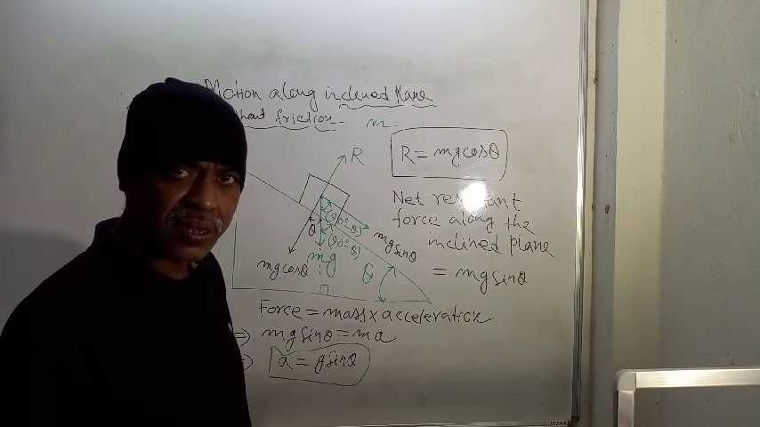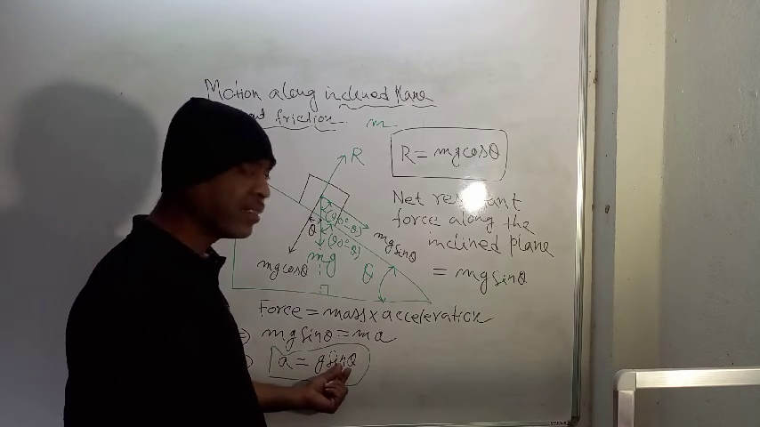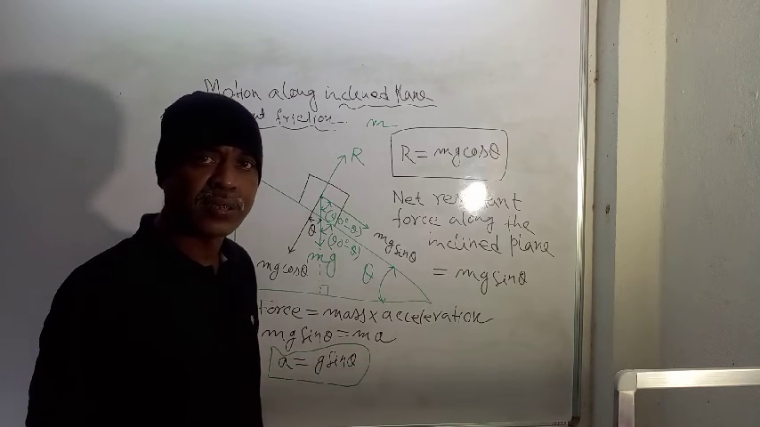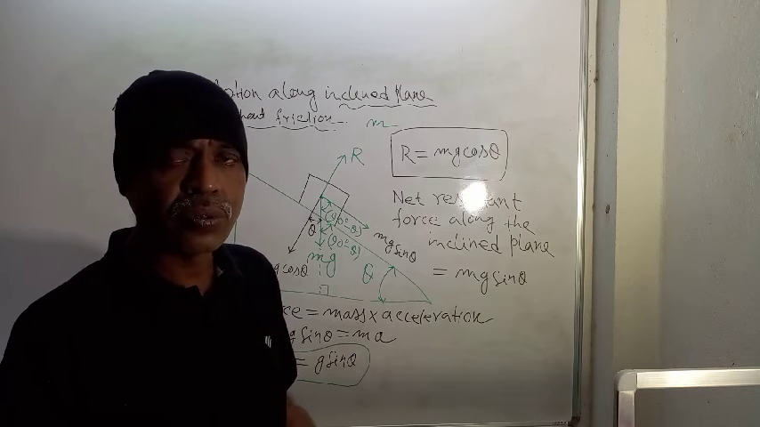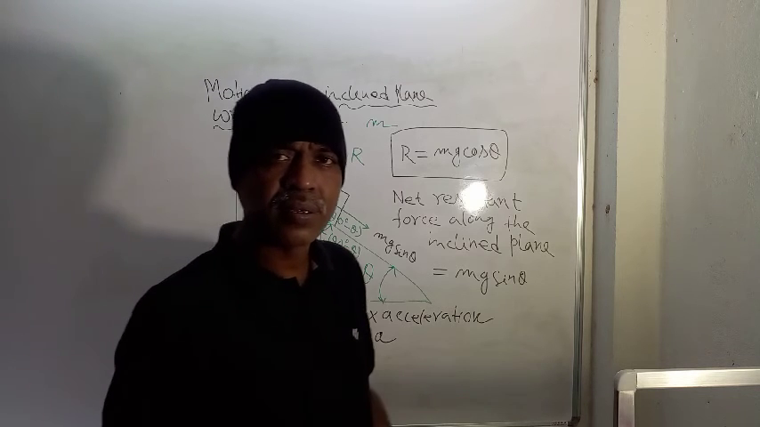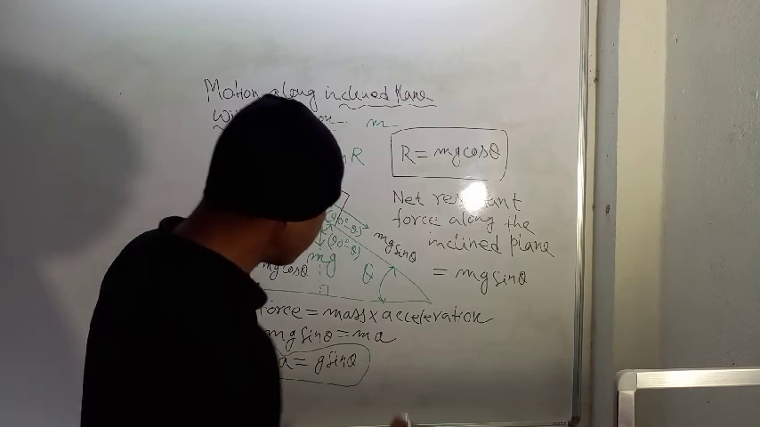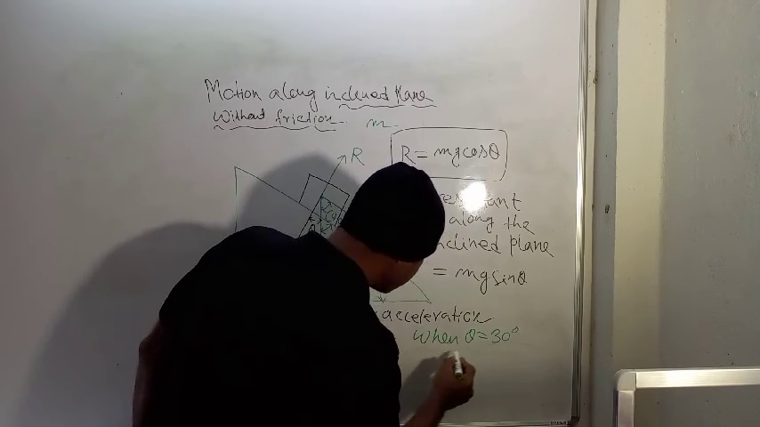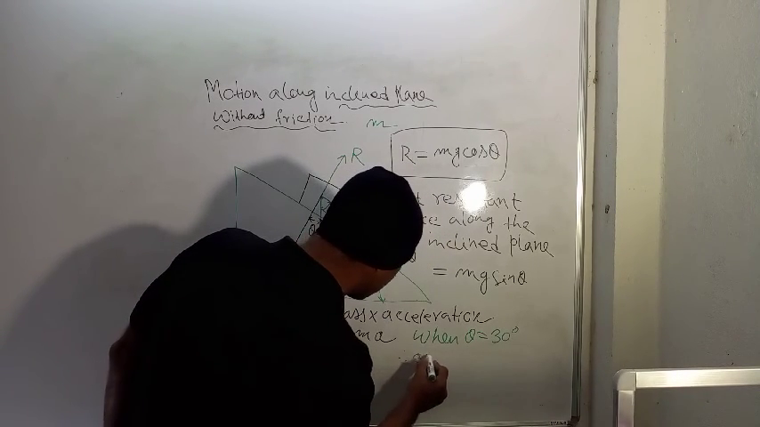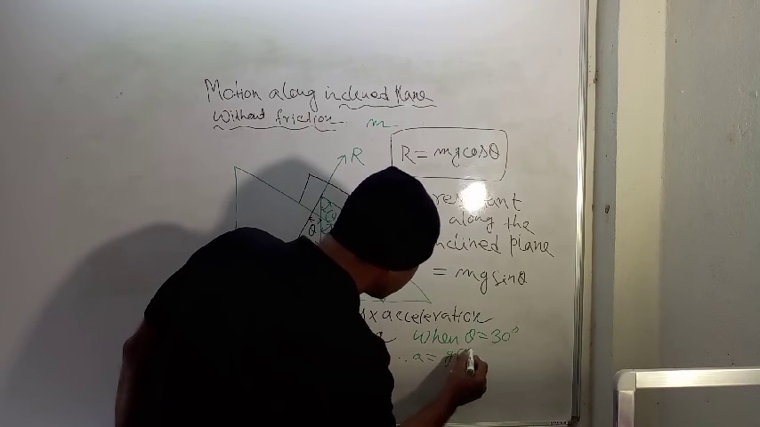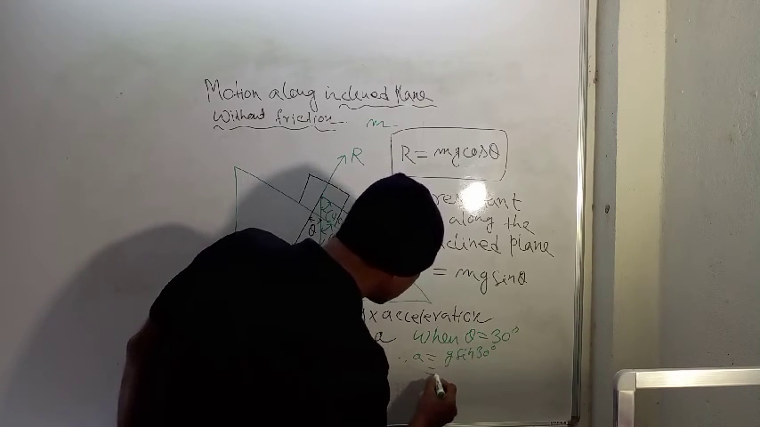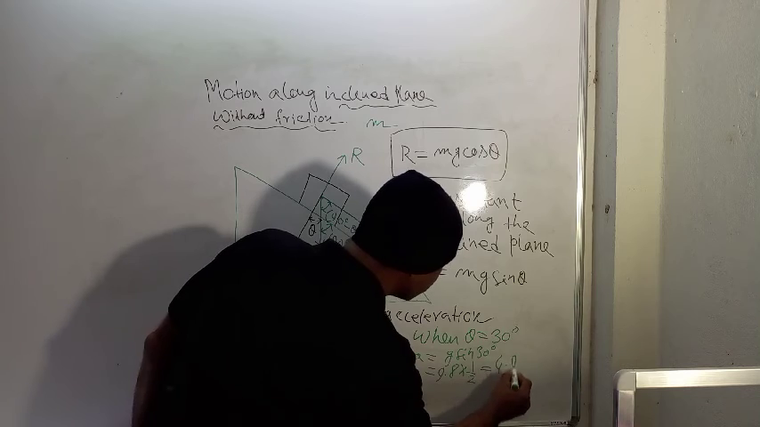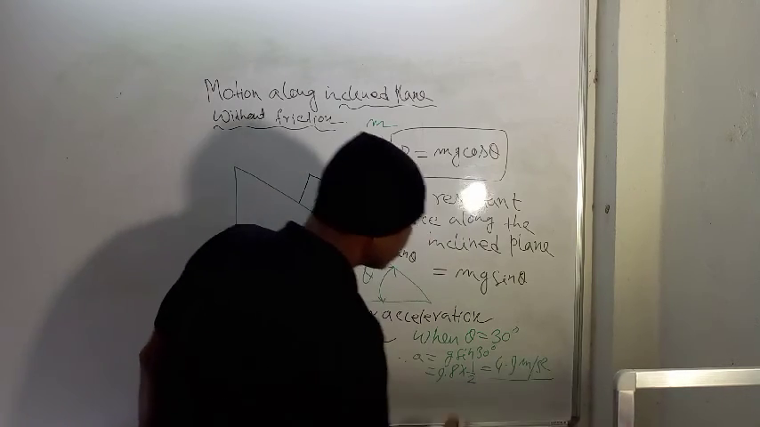If theta is equal to 30 degrees, sin 30 degrees is equal to half, 0.5. So acceleration becomes just half of g, 9.81 by 2, that is about 4.9 meter per second square. I am giving you this example here. When theta is equal to 30 degrees, a is equal to g into sin 30 degrees, equal to 9.8 into half, equal to 4.9 meter per second square.